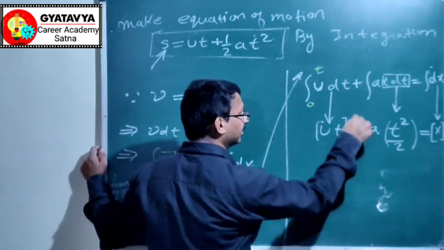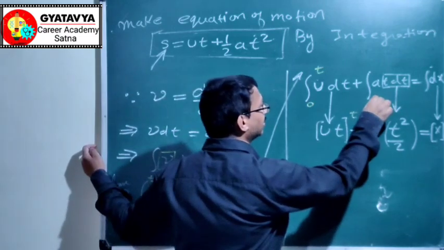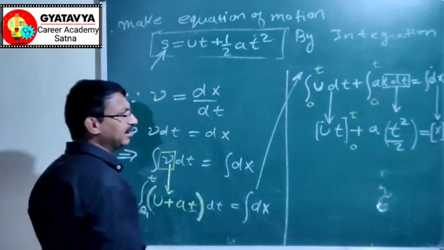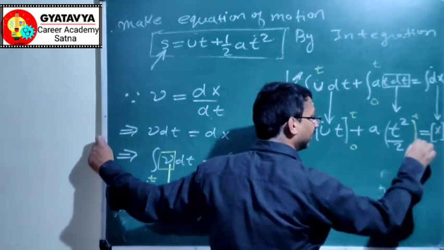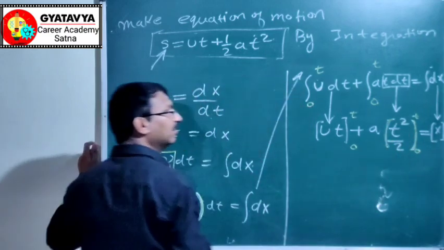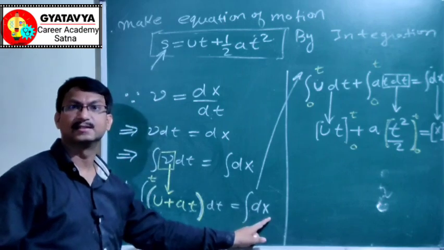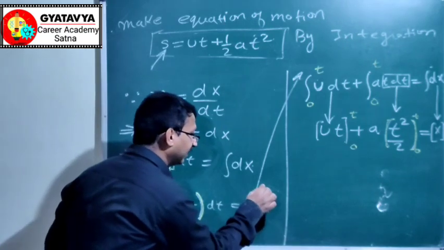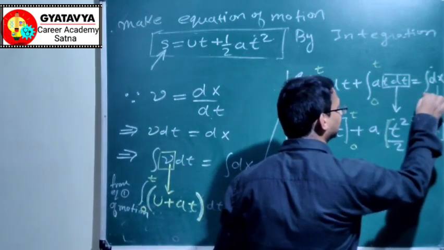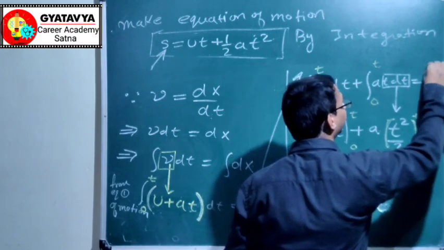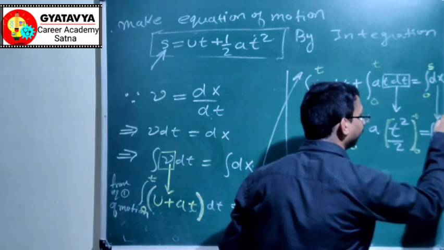Initial value of time is 0, final value of time is t. You can make it a big bracket also. Integration: initial value of distance 0 and final value of distance is s. Put initial value of distance 0, final value of distance s.